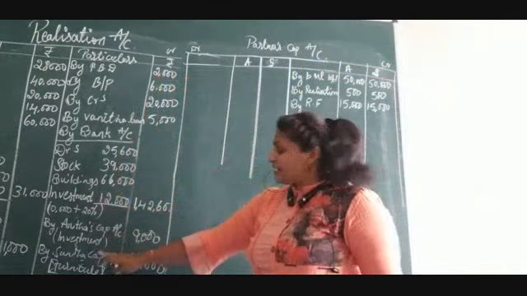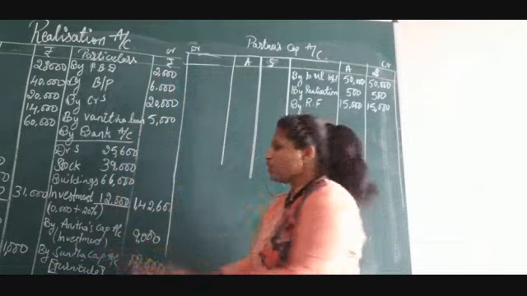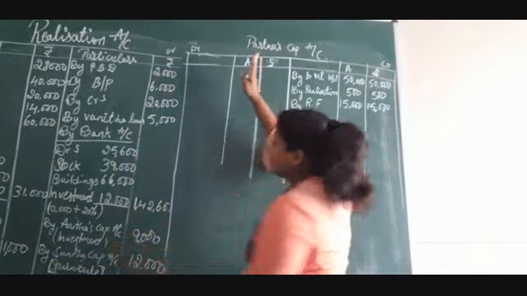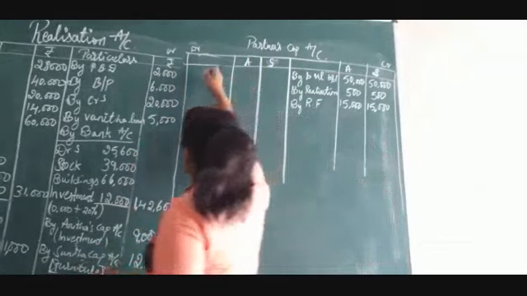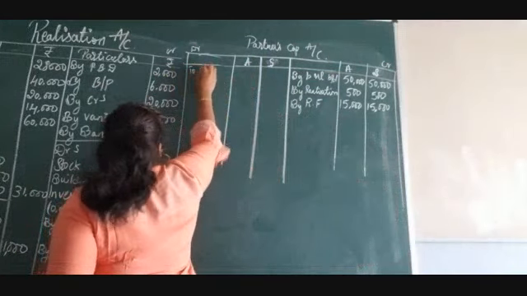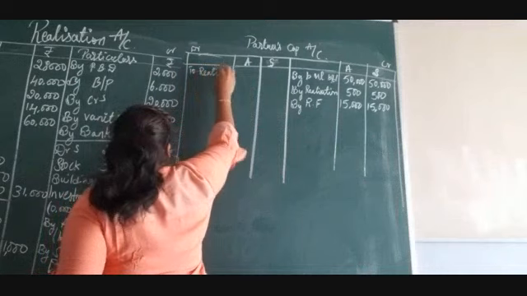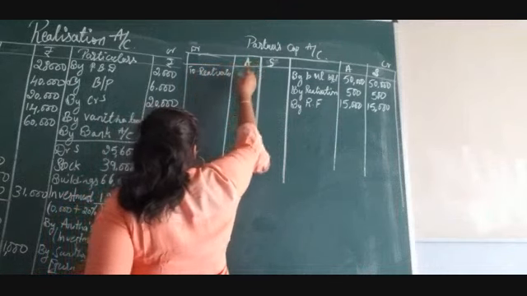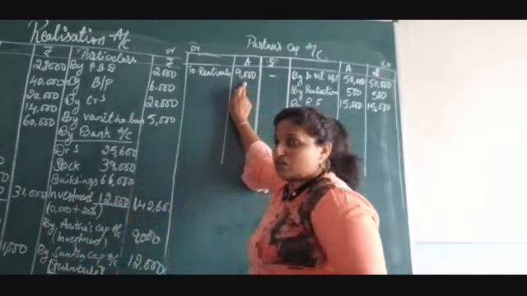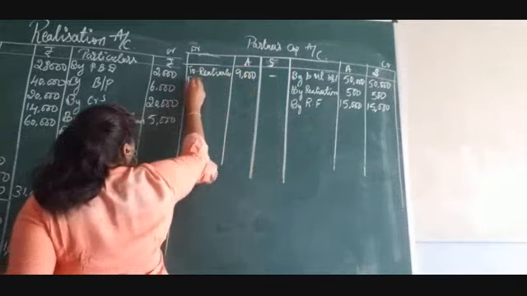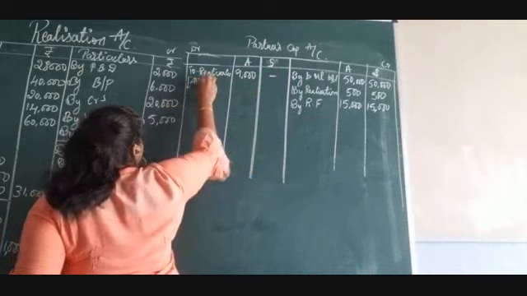It is in the credit side of realization account. So that will appear in the debit side of partner's capital account, just the opposite. So here you will write to realization account. In Anita's amount column you will write 9,000. In the bracket you can write asset taken over.